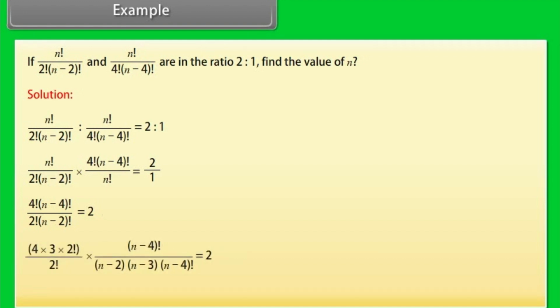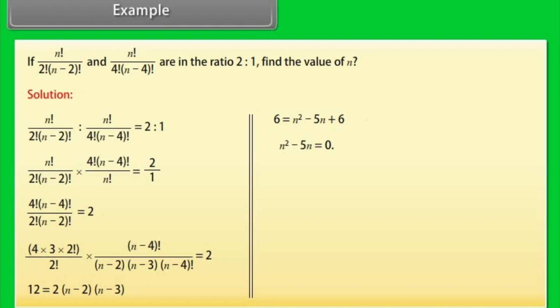4 into 3 into 2 factorial by 2 factorial multiplied by (n minus 4) factorial by (n minus 2) into (n minus 3) into (n minus 4) factorial is equal to 2. 12 is equal to 2 into (n minus 2) into (n minus 3). 6 is equal to n square minus 5n plus 6.